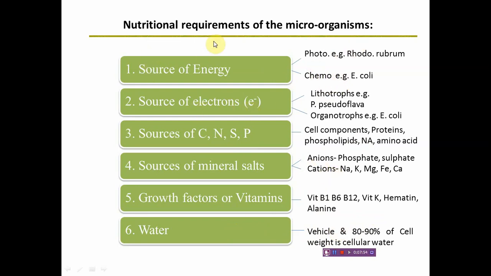So this is about the nutritional requirements of microorganisms. Cells require a source of energy, a source of electrons, sources of carbon, nitrogen, sulfur and phosphorus, various anions and cations, the growth factors or trace elements or micronutrients, and water.